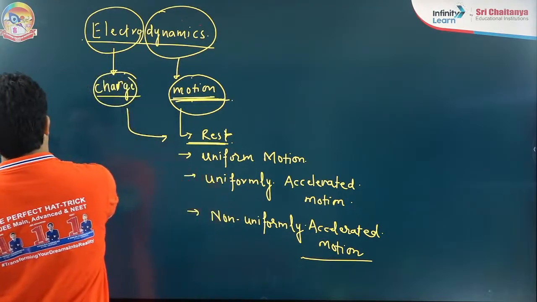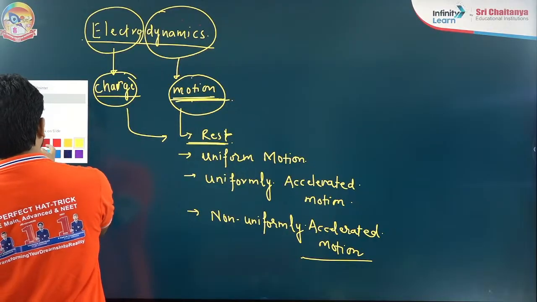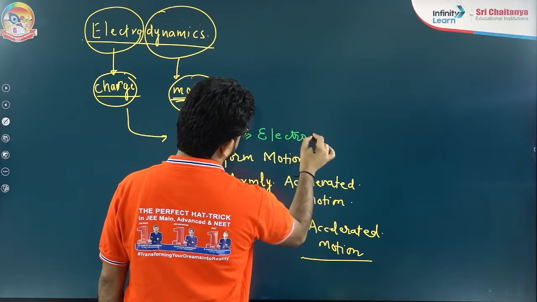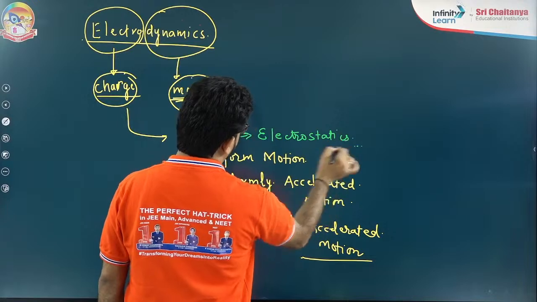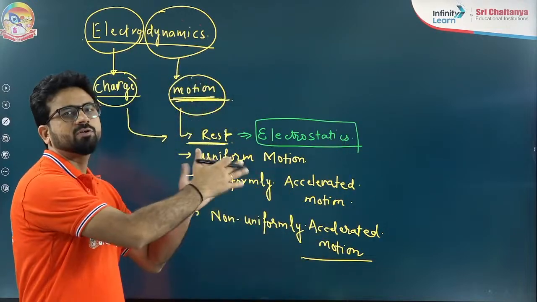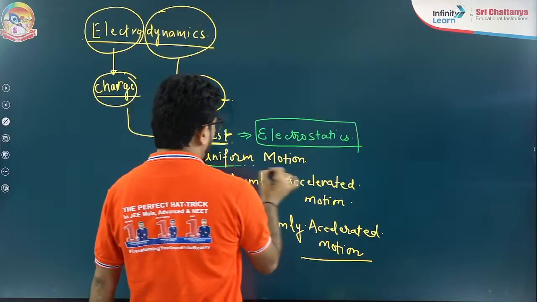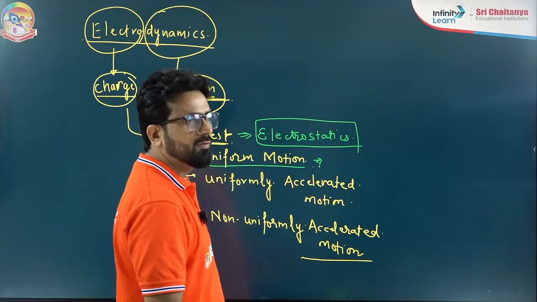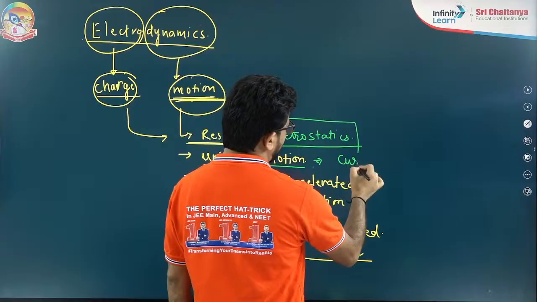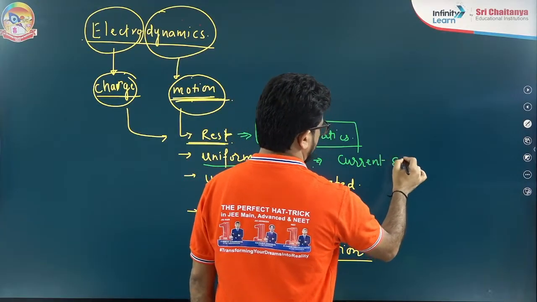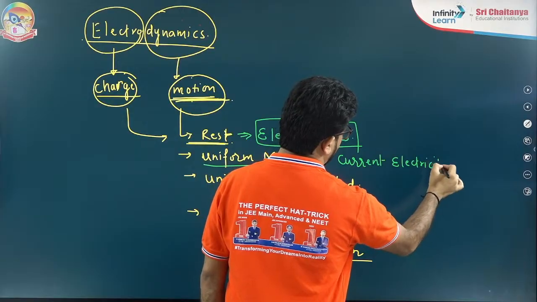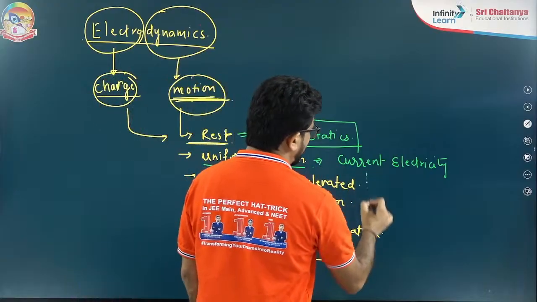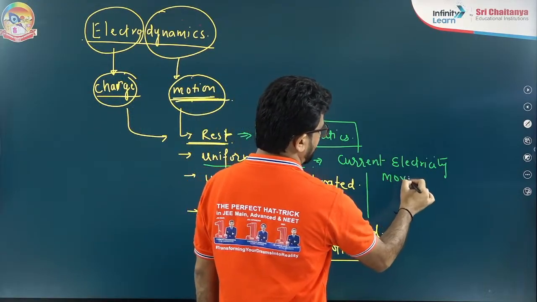What do we call it? Electrostatics. So our starting few classes would be focused on this part, electrostatics. When we talk about motion, that means uniform motion, it is a current electricity topic, and we will study about it. Not only in current electricity, we will study the same thing in moving charges and magnetism also.